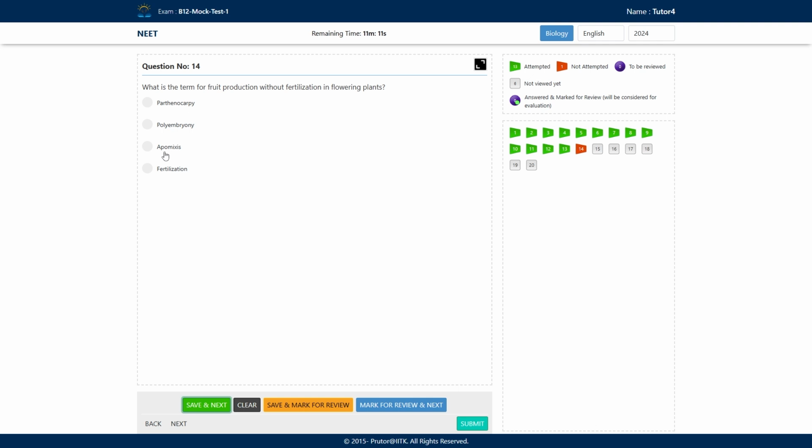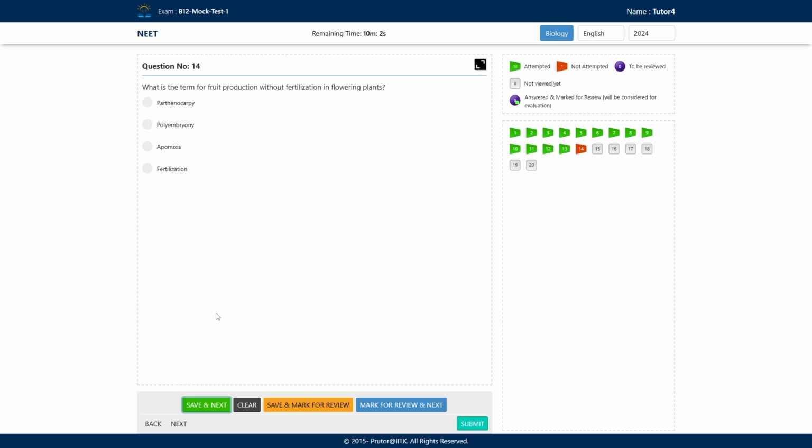Parthenocarpy, polyembryony, apomixis or fertilization. What will be the correct answer here? Okay, the correct answer here will be option number A, parthenocarpy. Parthenocarpy is the right answer. So here the fruits are developed without the fertilization.